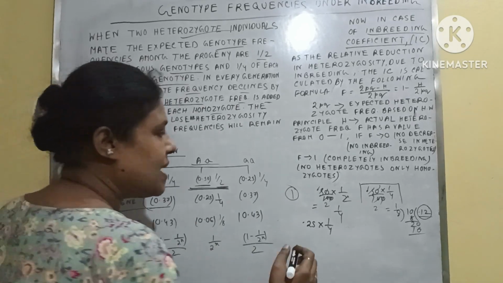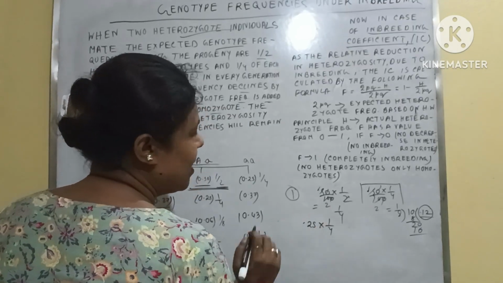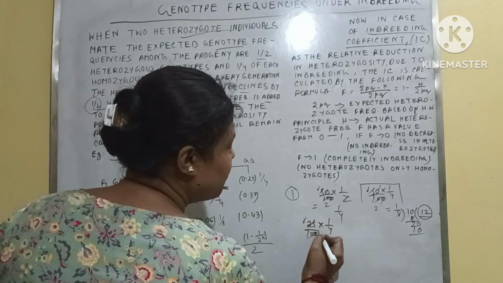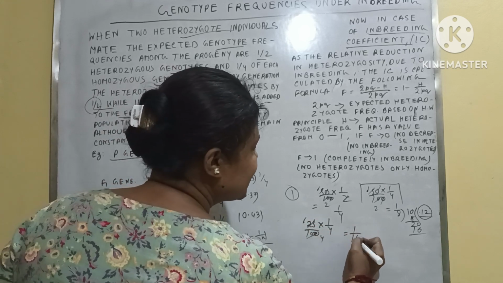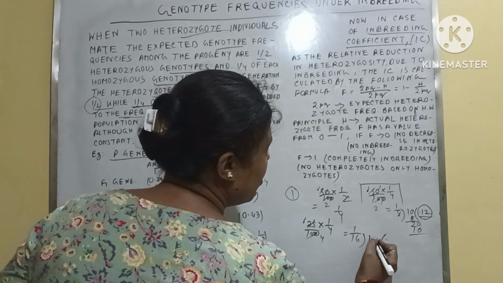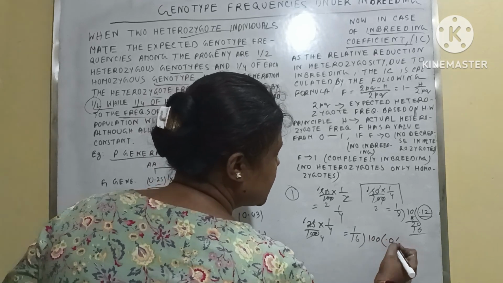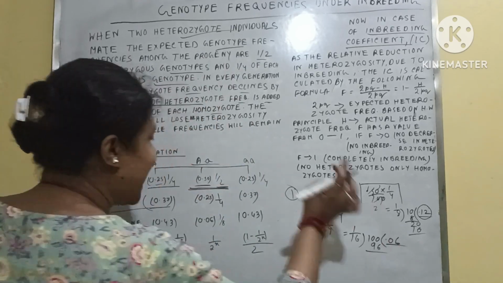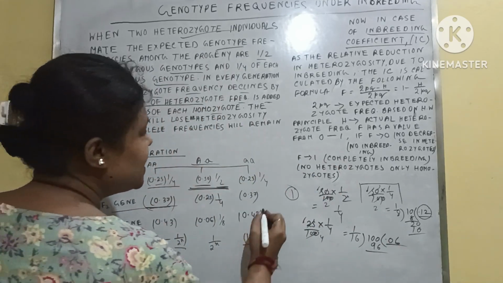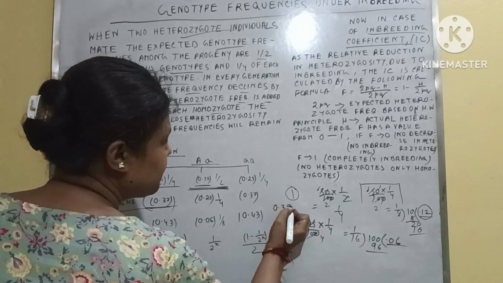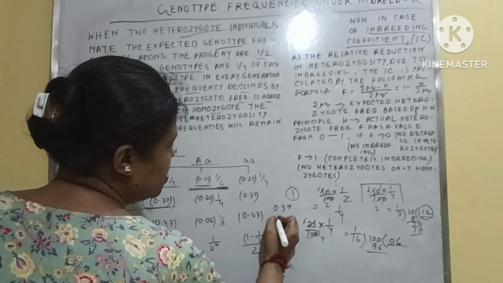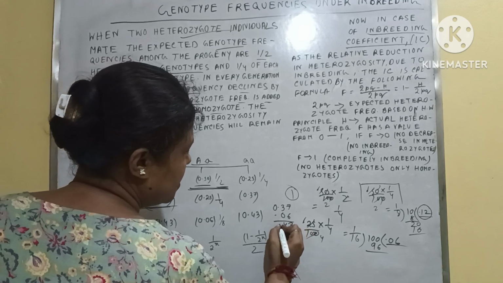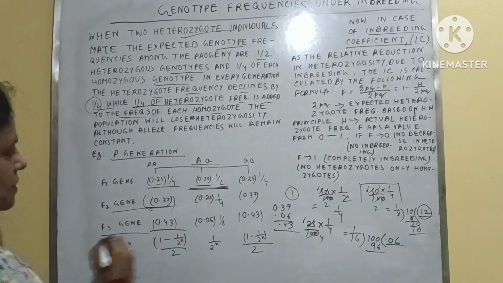In the second step also 0.25 into 1/4, that means 1/16, so 0.06. Now this 0.06 is added to the 0.37. So the value is 0.43.